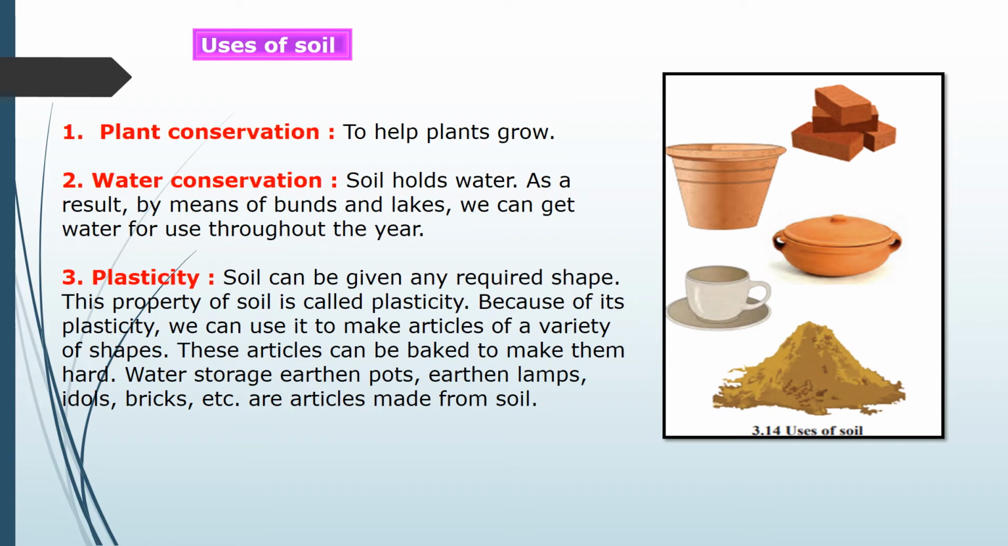Now, the third use of soil is plasticity. We can give any required shape to soil, and such a property of soil is called plasticity. Because of plasticity, we can make articles of a variety of shapes, meaning different types of articles. These articles can be baked to make them hard. Water storage pots, earthen lamps, idols, bricks, etc. we can make from this soil. So these are some uses of soil.